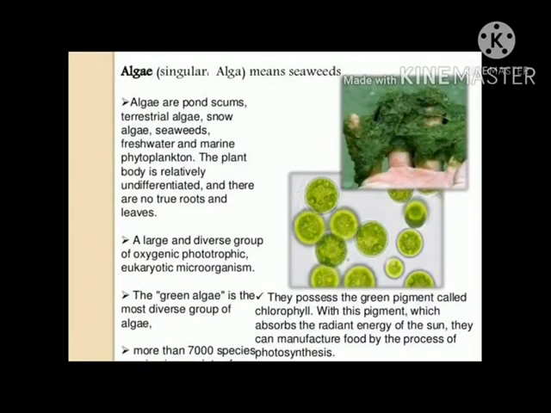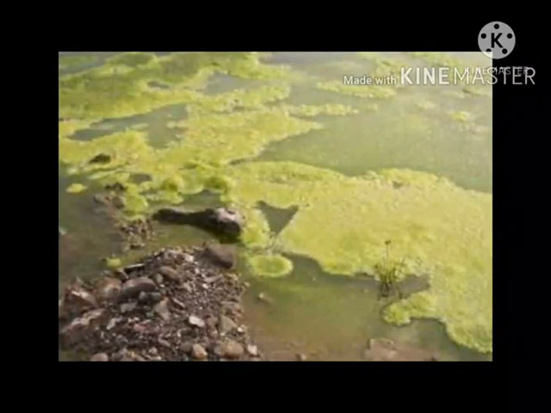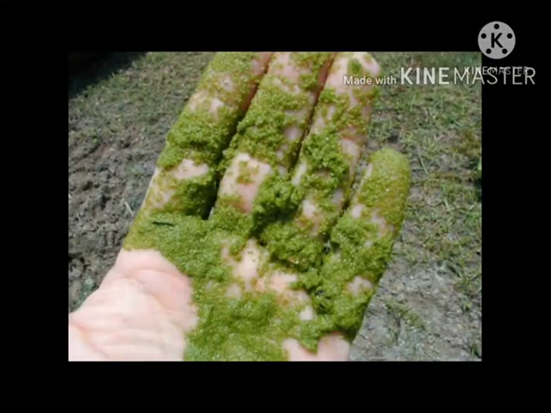Now, let us move towards our second group of microorganisms, that is algae. Usually, algae are eukaryotic, except cyanobacteria, which are prokaryotic in nature. Usually, they are autotrophic as they are photosynthetic in nature. Earlier, they were thought of as plants, but they aren't, as they lack true root, stem and leaf systems. For example, seaweeds, terrestrial algae and phytoplanktons and so on.